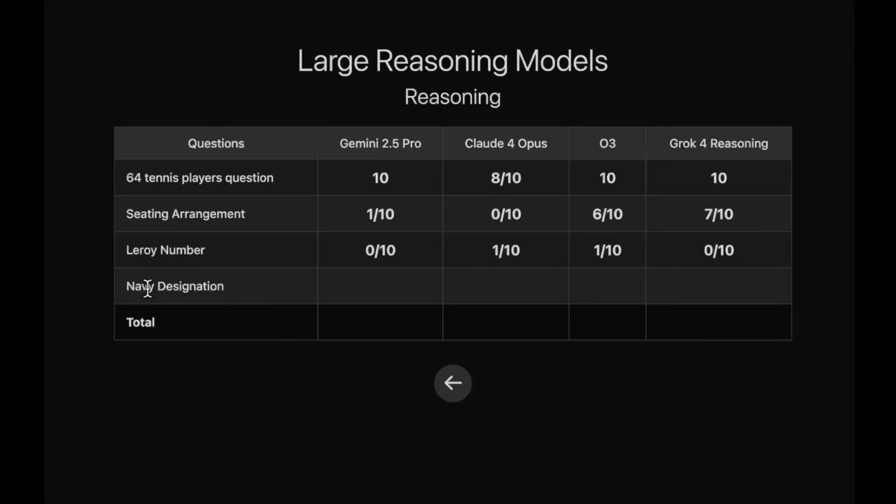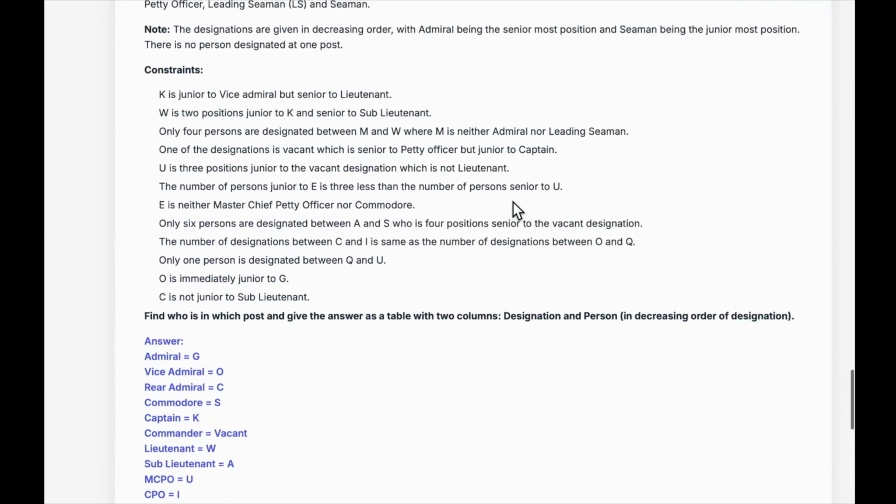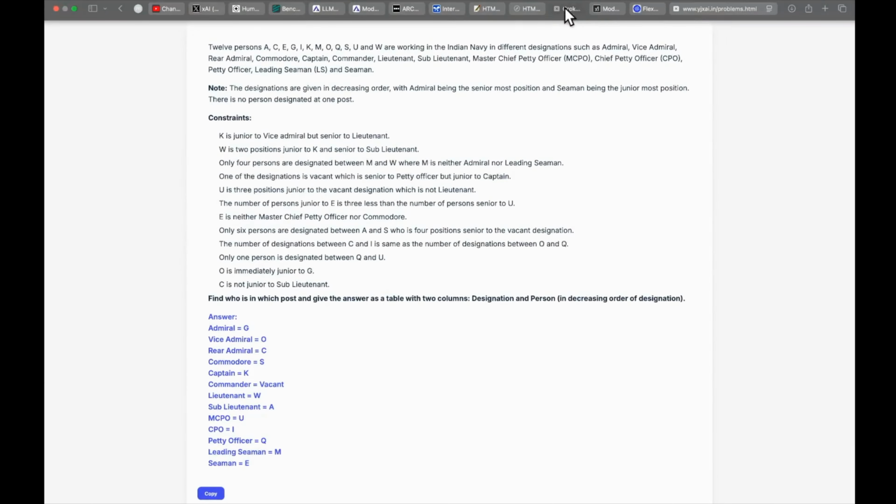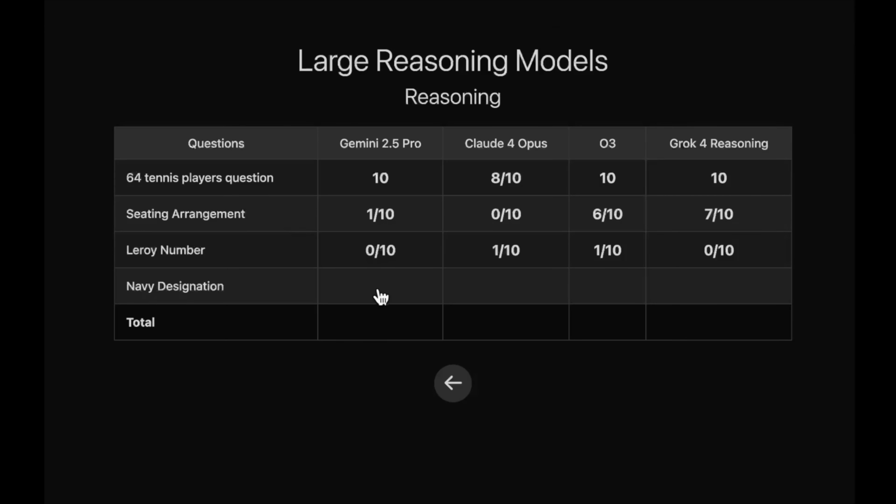Talking about the final question, that is Navy designation. Let me show you the question. So it's a pretty long question, as you can see. The answers and everything is mentioned, guys. You can directly copy the questions and ask any model. So let's move on to the scores. Gemini 2.5 Pro scores a 7 out of 10. So it is comparatively easier when we compare it against the seating arrangement or the jersey number question. So Gemini 2.5 Pro scores 7 out of 10.